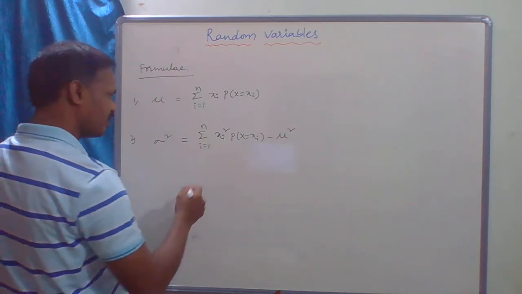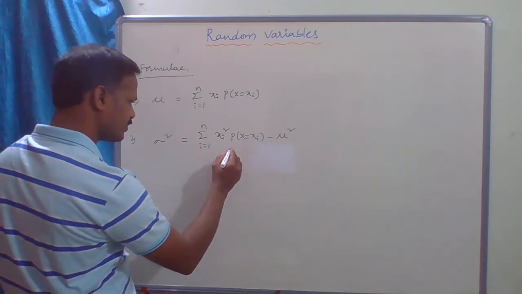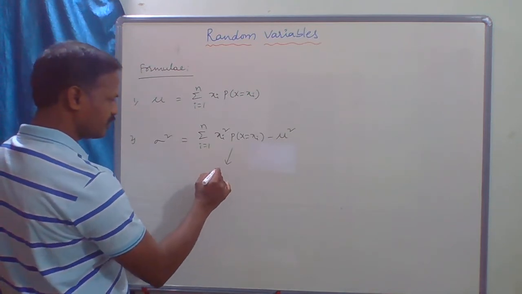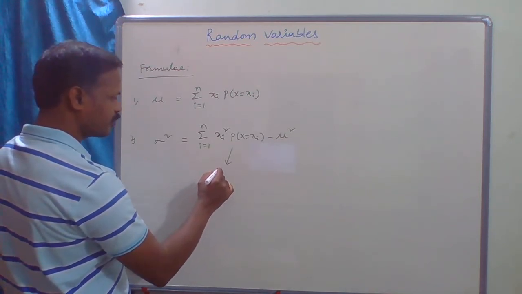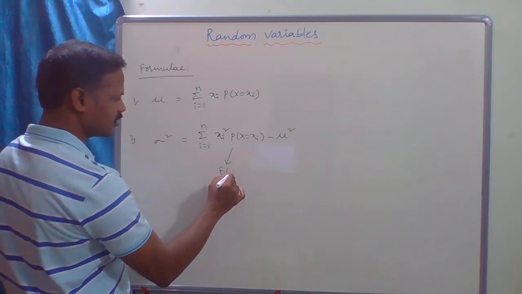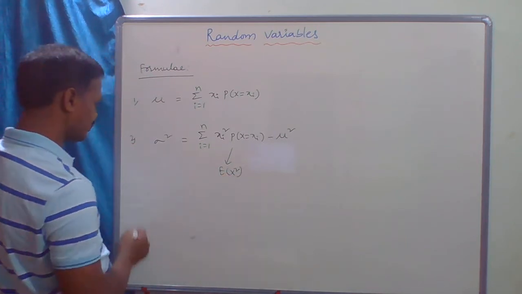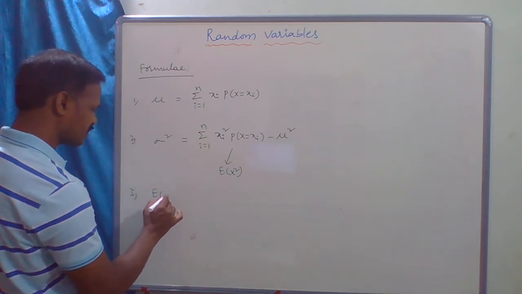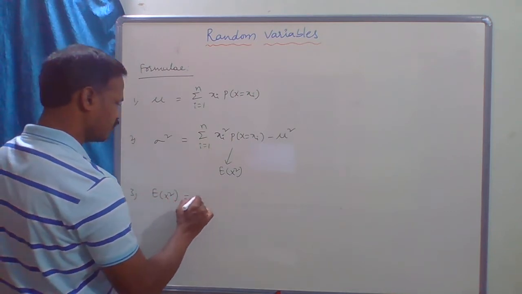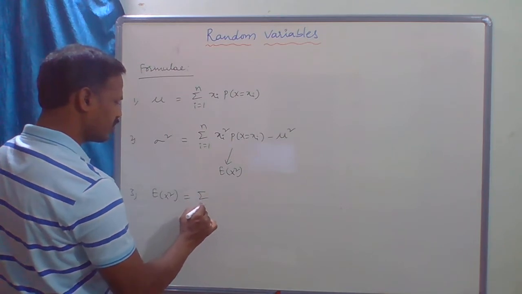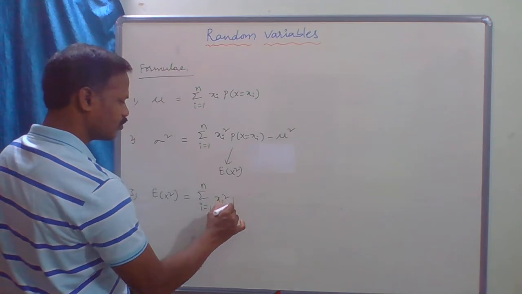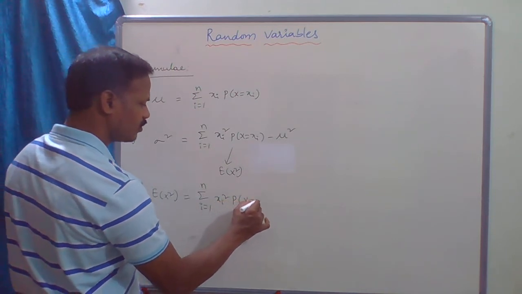Especially this part is called the second moment about the origin. It is denoted by E of x square. So E of x square equal to summation from i equal to 1 to n xi square into probability of x equal to xi.